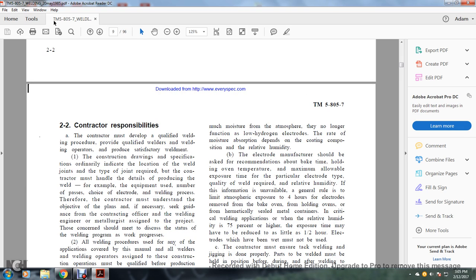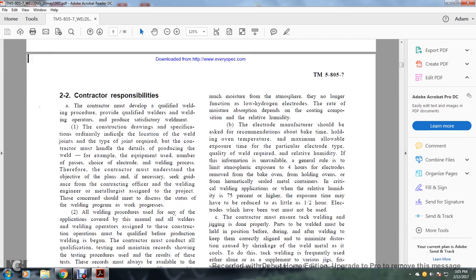Alright, 2.2 Contractor. The contractor must develop qualified welding procedures and provide qualified welders and welding operators for satisfactory weldments. The construction drawings and specifications ordinarily indicate the location of the weld joints and type of joints required, but the contractor must handle the details of the welding, for example the joint requirements, number of passes, choice of electrode, and the welding process. Therefore, the contractor must understand the objective of the plan and the necessary sequence, and coordinate with the contracting officer and the welding engineer or metallurgist assigned to the project.